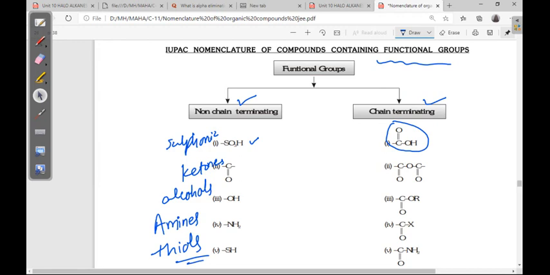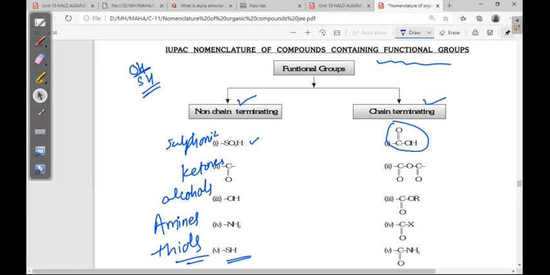Thiol is like alcohol. The word thio is used in place of oxygen. In place of oxygen, if sulfur is there, that is called thiol, so it is similar to alcohol nomenclature.